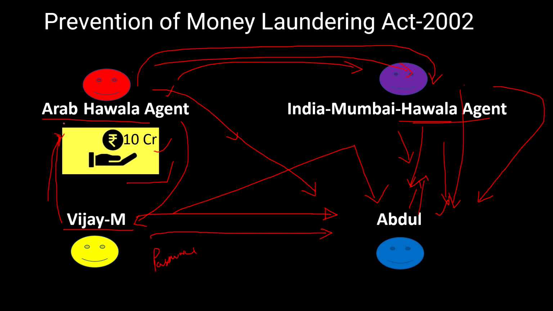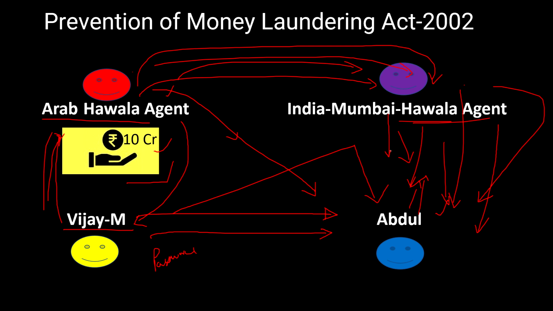Here the money has not moved from, money has moved from here to here, and the money has moved from here to here. But this money, the Hawala agent has to share it with him because he has given the money. So for that, in this transaction, the government is not getting any tax because it is not done through the bank. There is tax evasion, chori ho raha hai.